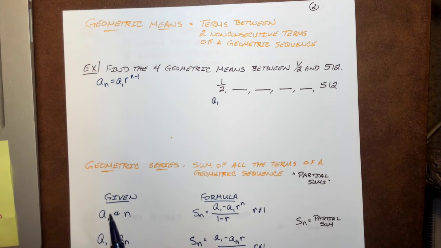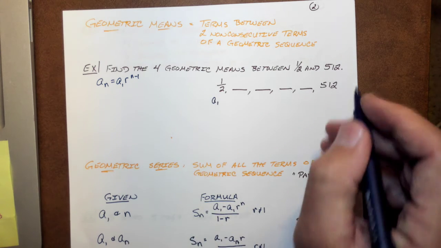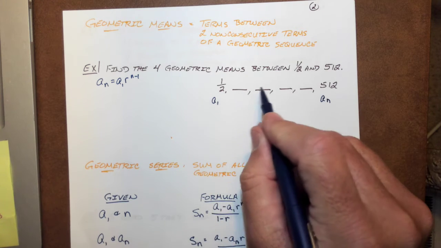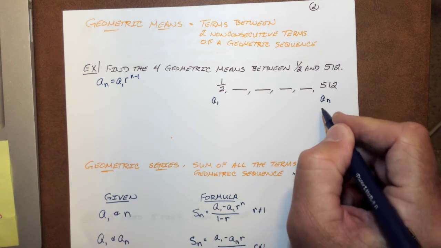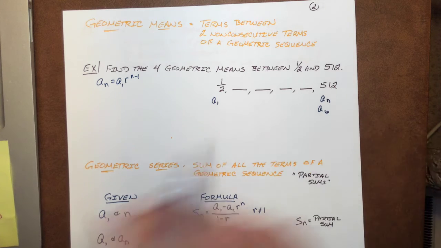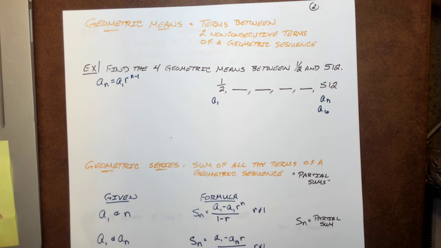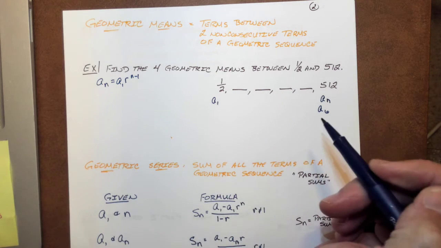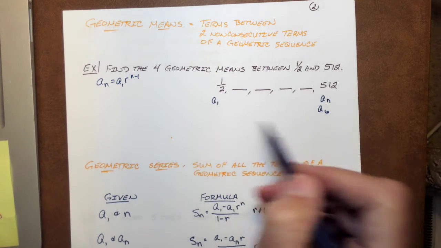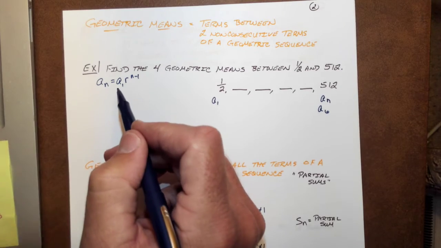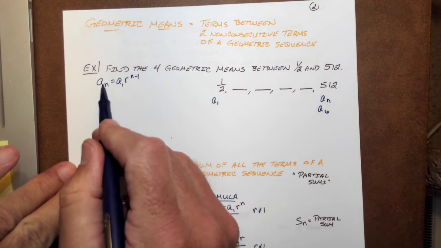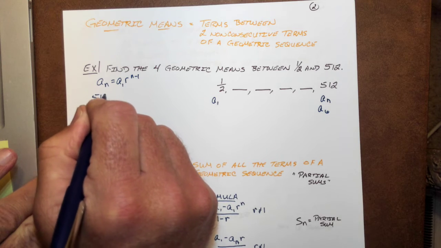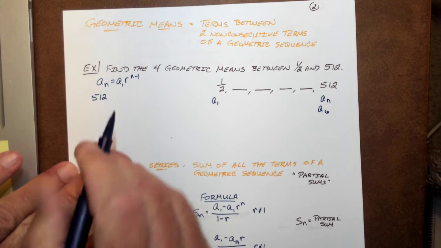So there's our a sub 1. In this case, a sub n, we're stopping at 1, 2, 3, 4, 5, 6. So we're stopping here at the 6th place. And we're going to here, boom, boom, boom, and then we're getting up to 5/12. So let's take that information that we know and plug things in. A sub n is 5/12. That's where our pattern stops.